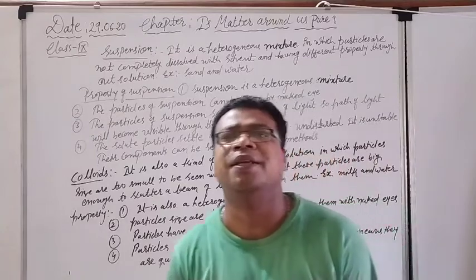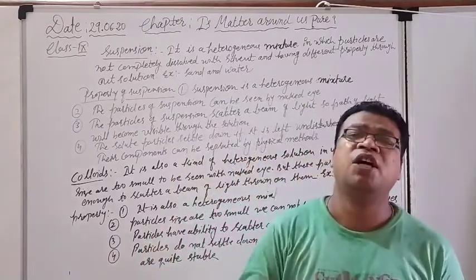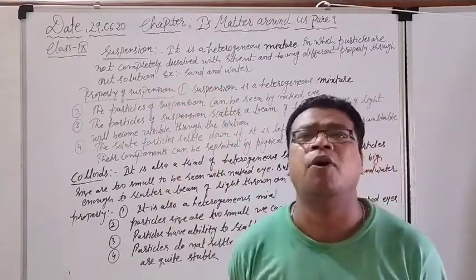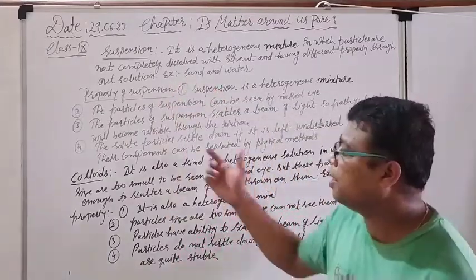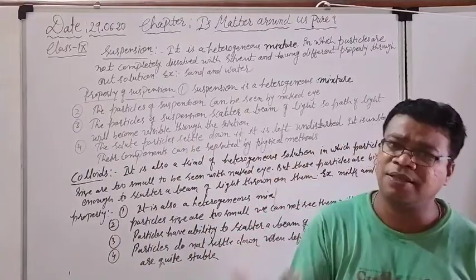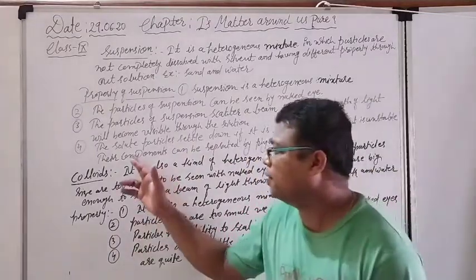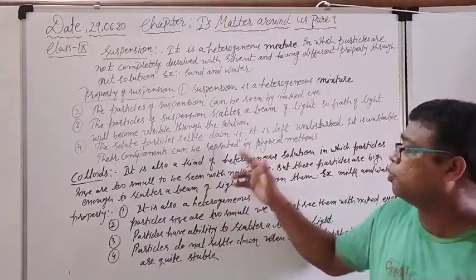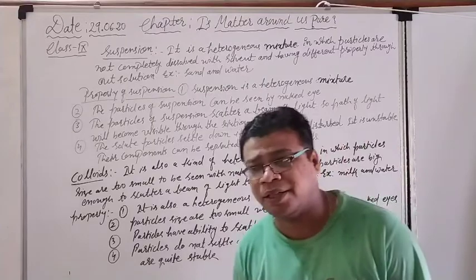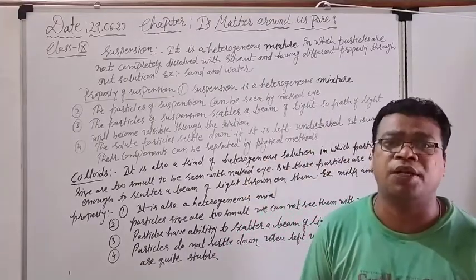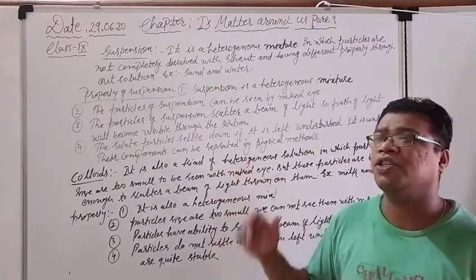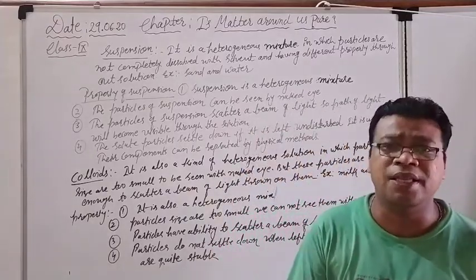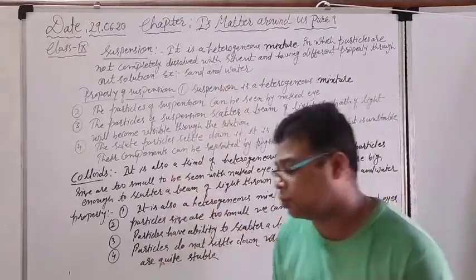The solute particles which are floating here and there, and are not completely mixed with the solvent particles, settle down at the bottom of the beaker and make a sediment. Because they are never mixed with the water, these components can be separated by a physical method, like filtration. By filtration only we can separate the components of the mixture. Why? Because the particle size is very big. So these are all the properties of a suspension.